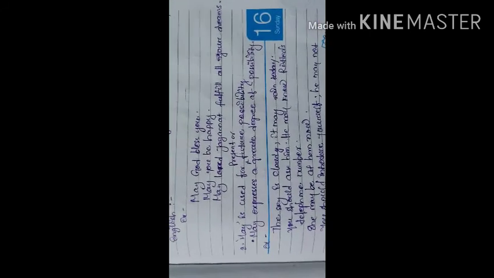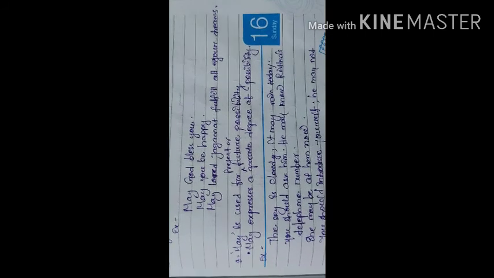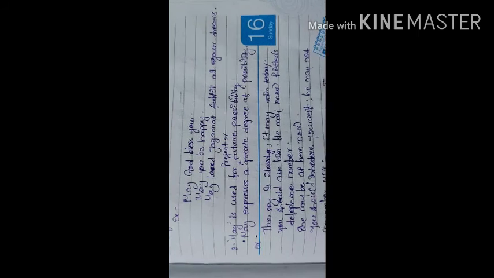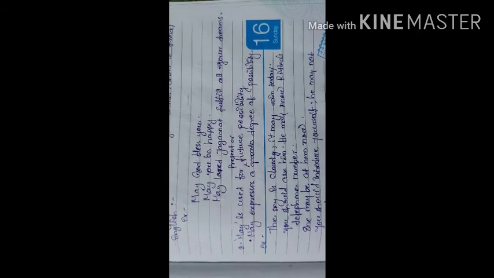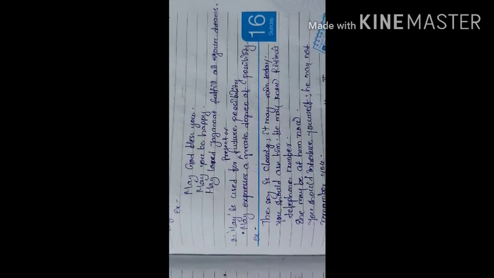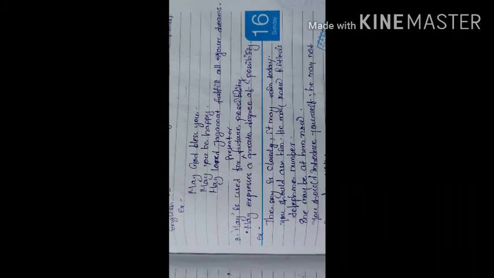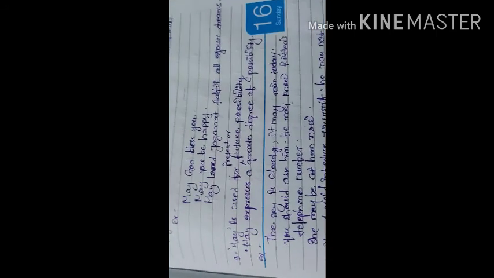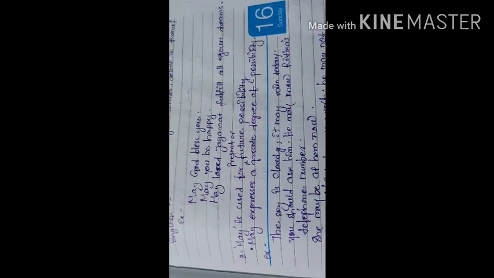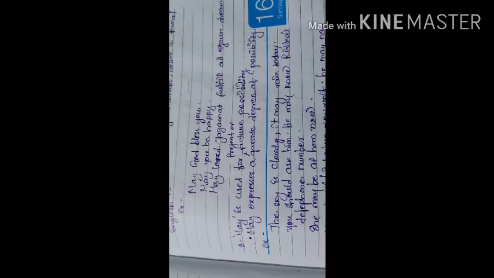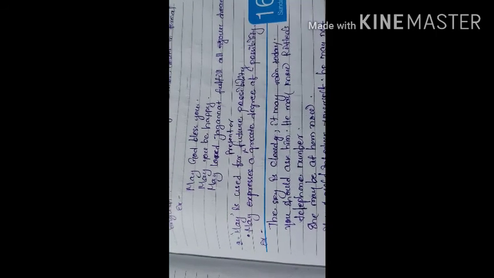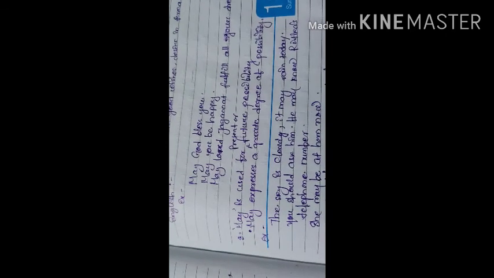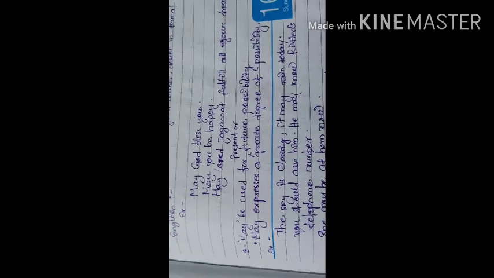Then come to the third use. May is used for present or future possibility. In the case of present or future possibility, we have to use may. May is used to show a great degree, or a higher degree, of possibility. When an action has the highest degree of possibility, in that case we have to use may. But when there is less possibility of the action, or less surety of the action, in that case you have to use might.